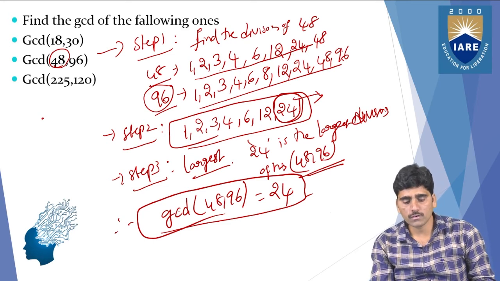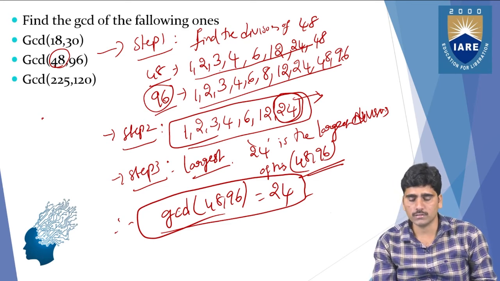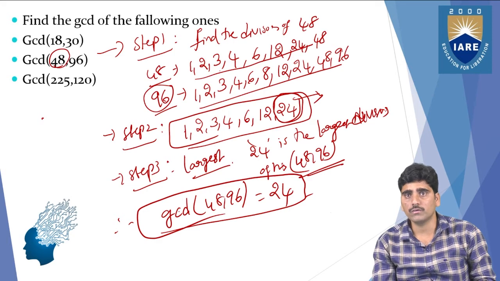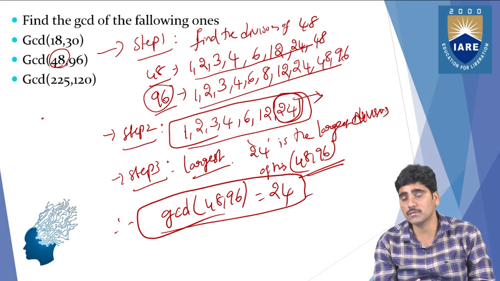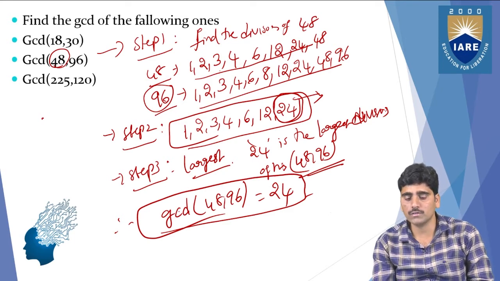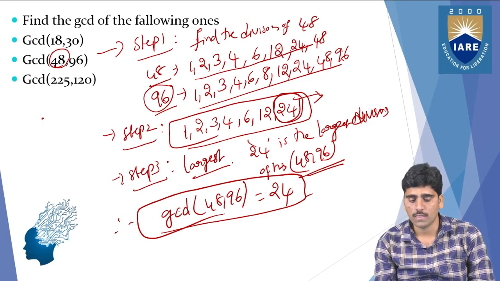So finding the GCD is very easy, but you need to take the common divisors and estimate the greatest one. You need to choose it from those common divisors. So this is what you have to do, right?